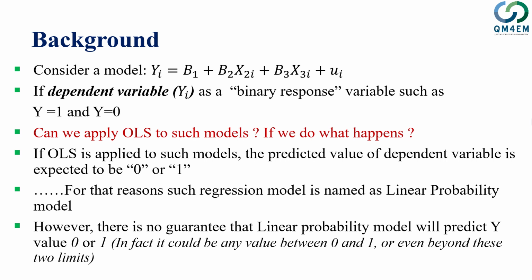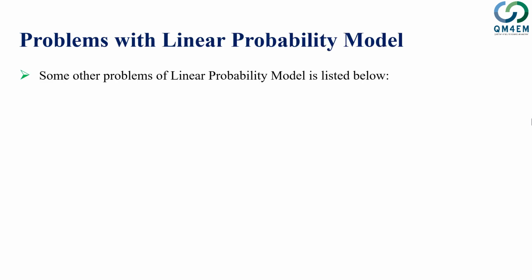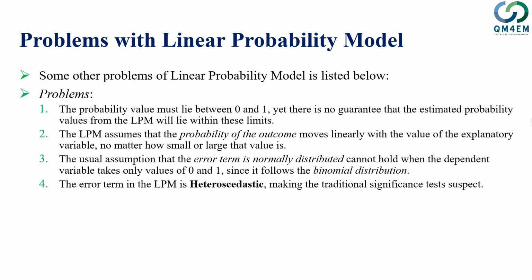And that's not the only problem when you apply OLS to a model where the dependent variable has a value of 1 or 0, or is a binary variable. This is not the only problem with the linear probability model. Some other problems that I have listed here include, the first one I already explained. The second issue with the linear probability model is that it assumes the probability of the outcome and the explanatory variables move linearly together, and it doesn't matter how small or large the explanatory variable values are.